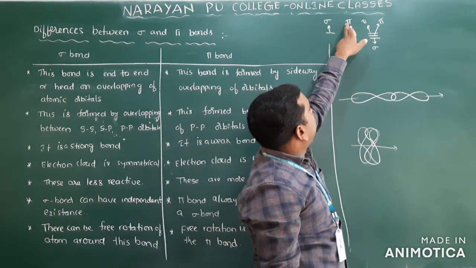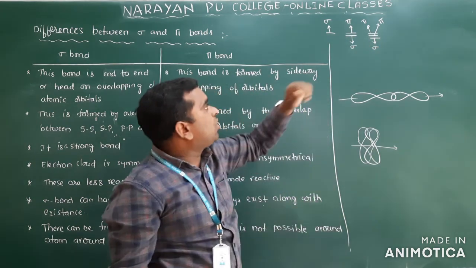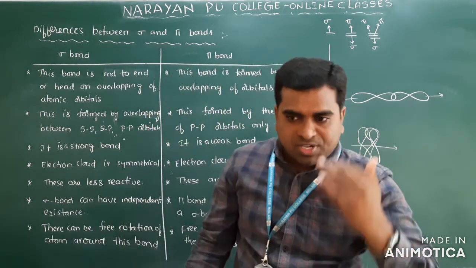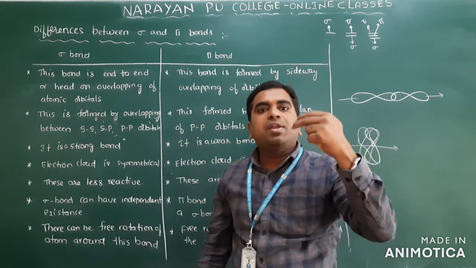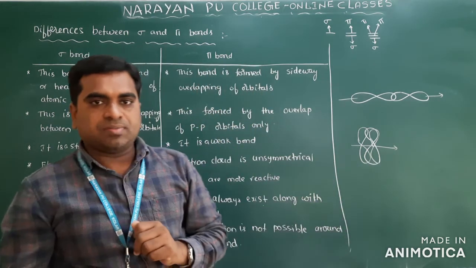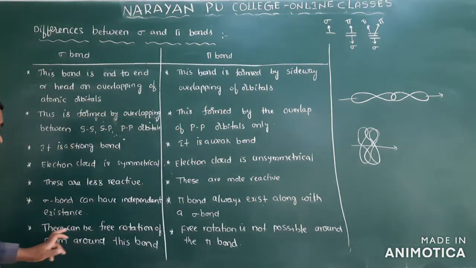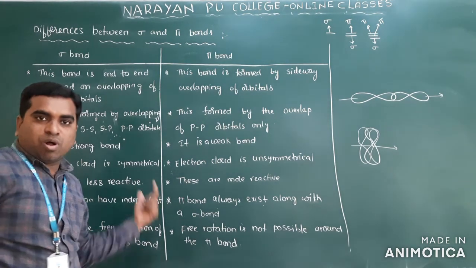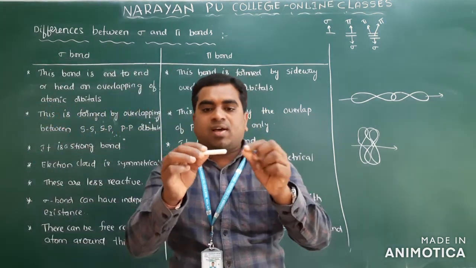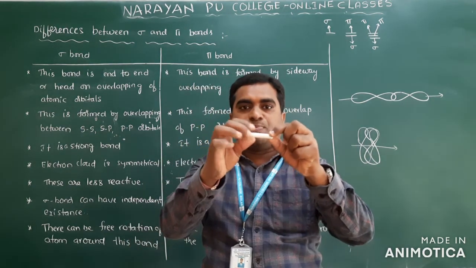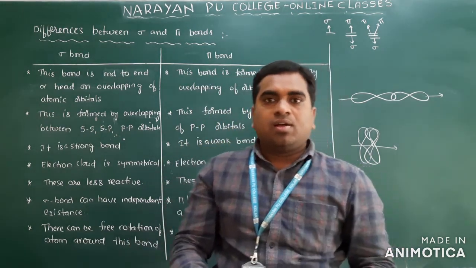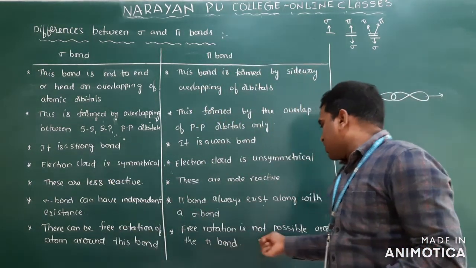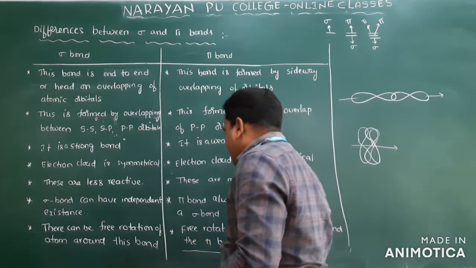Clear? But a pi bond exists along with the sigma bond only. If a double bond is there, one sigma bond and one pi bond. If a triple bond is there, one sigma bond and the remaining two are pi bonds. Clear? Now, there can be free rotation around a single bond between two atoms, but around a double bond rotation is not possible. So free rotation is not possible around the pi bond.